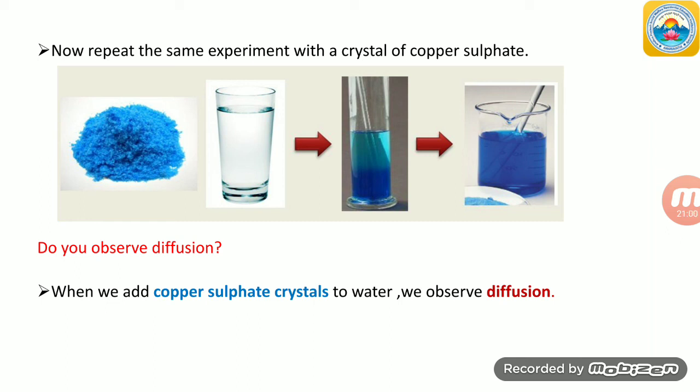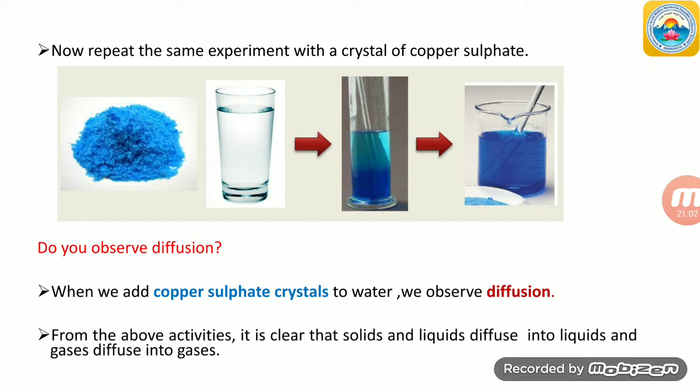From the above activities, we can conclude that solids and liquids diffuse into liquids, and gases diffuse into gases. So we have completed our activities. Just go through these activities after the completion of the class, students. Take note of it.